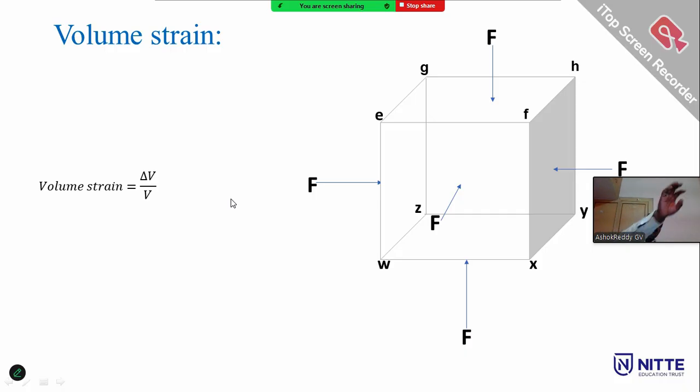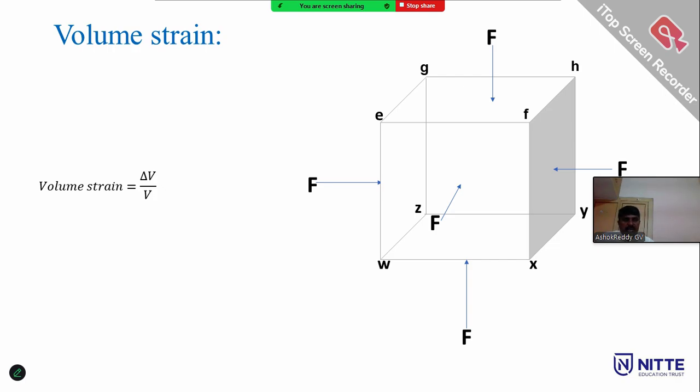Examples of volume strain: the pillars supporting a super building, the legs of a chair, the legs of a table, the springs in an automobile, springs in a train. Shear strain examples: scissors cutting a sheet, the axle connecting two wheels, same as I told for shear stress.